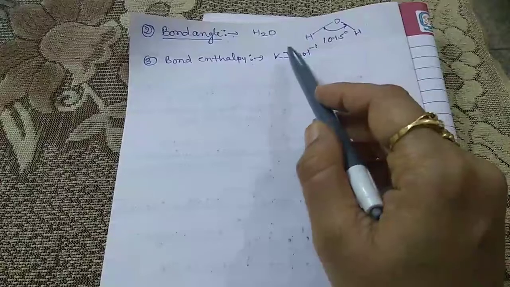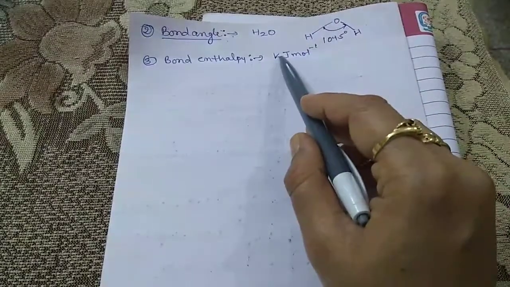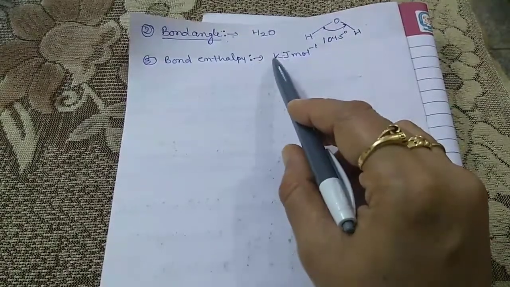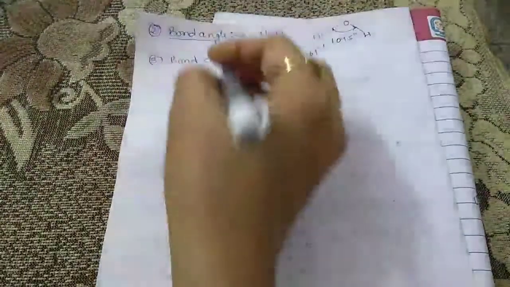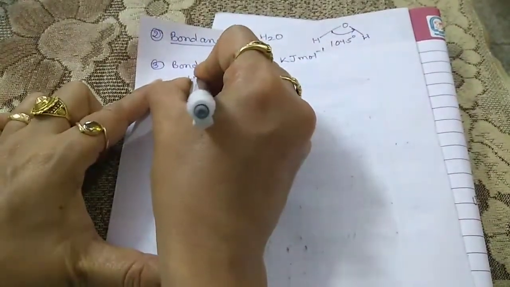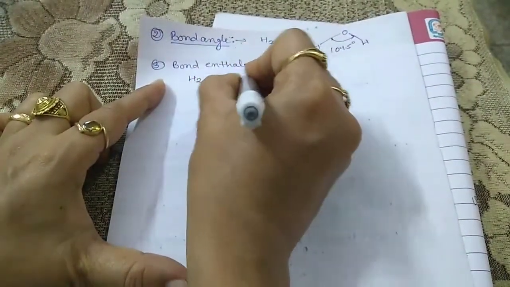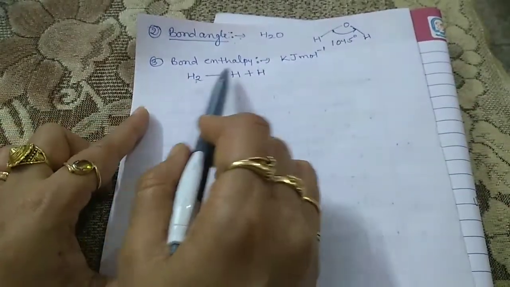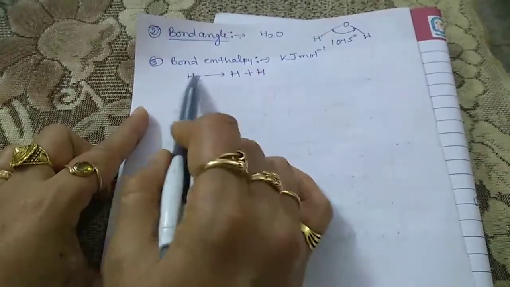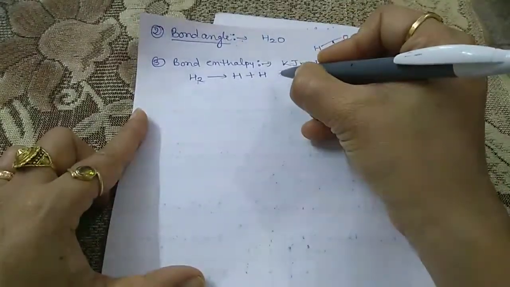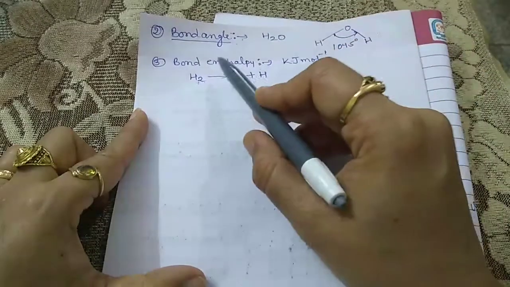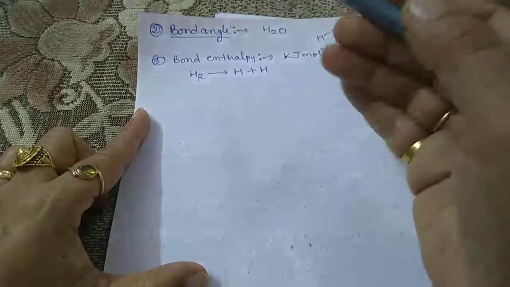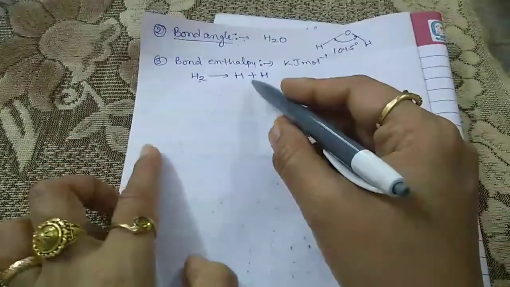So it is the amount of energy required to break 1 mole of a bond of a particular type between two bonded atoms. Let us take an example, H2. H2 is a molecule, and if you want to break the 2 hydrogen atoms from this molecule, a certain amount of energy is required. This energy is known as the bond enthalpy, and it is also known as the bond dissociation enthalpy, dissociation meaning to break down.